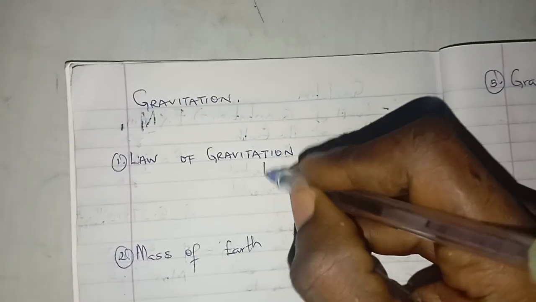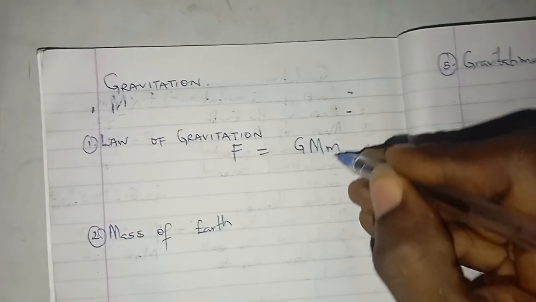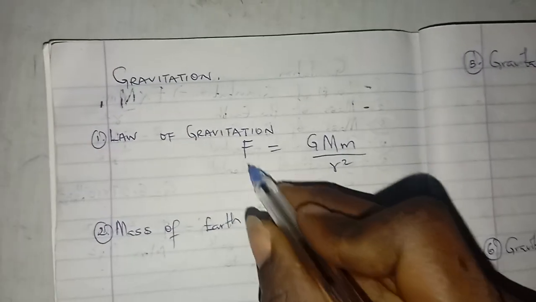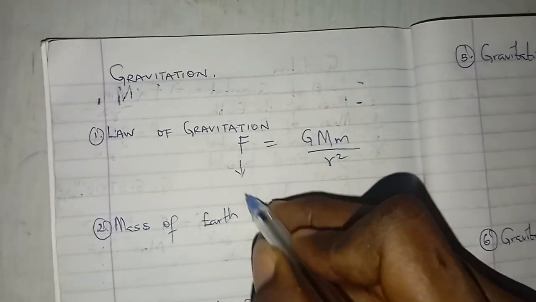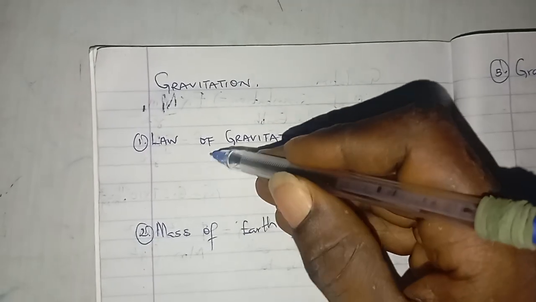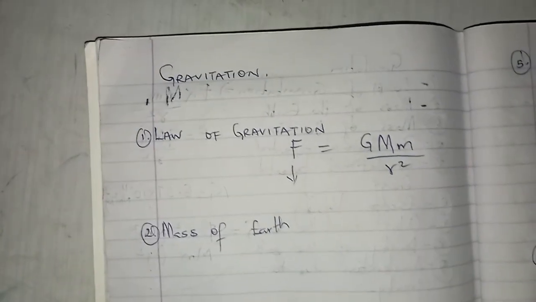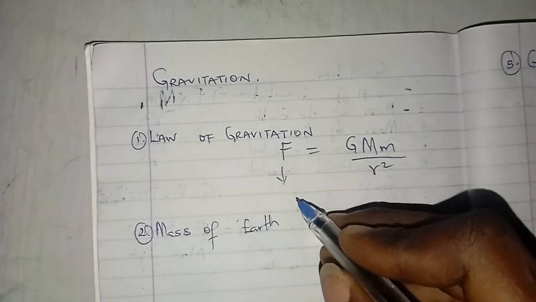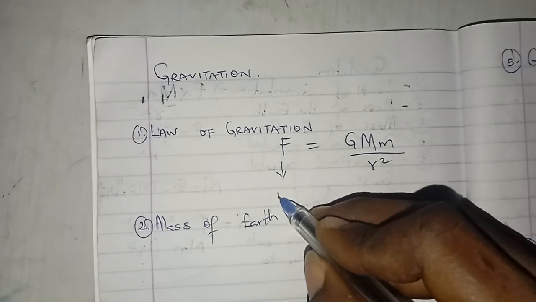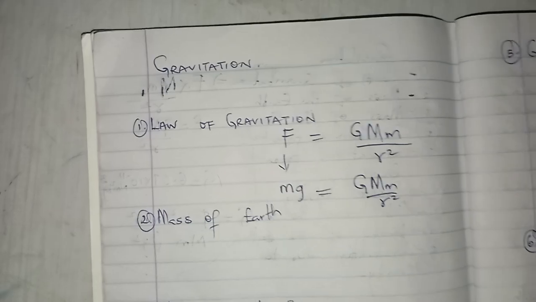So how I like to treat this course is just know that F equals G M m all over R square. This F, since we are talking about object, effect of an object moving up or down or round the surface of the sun or under the sun, that means that gravity is involved. This is mg equals G M m all over r square.